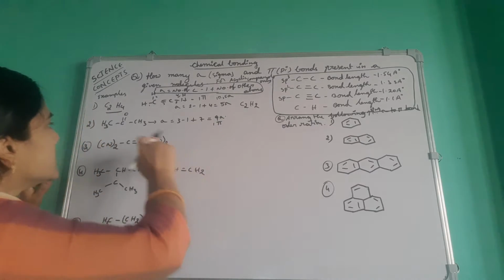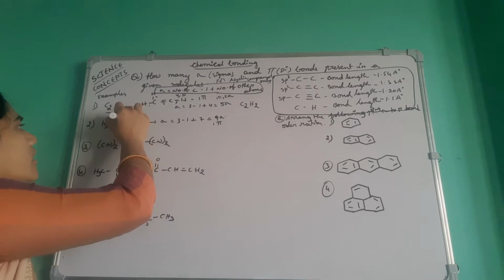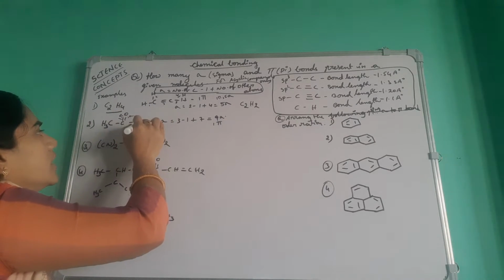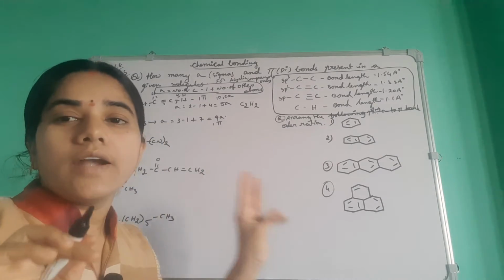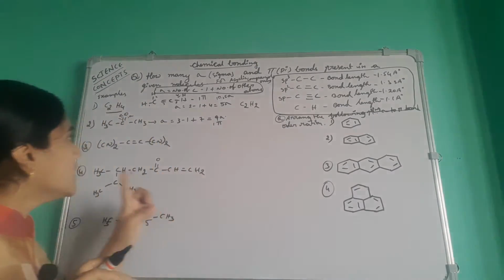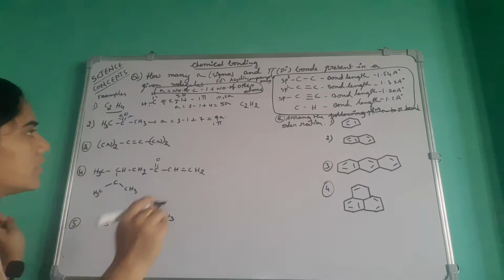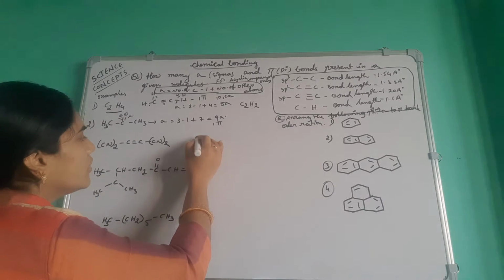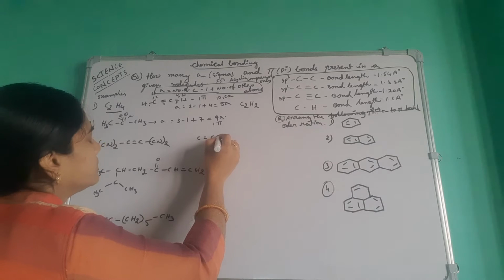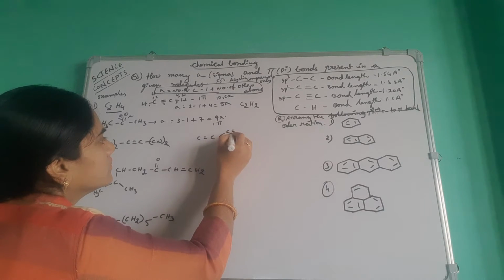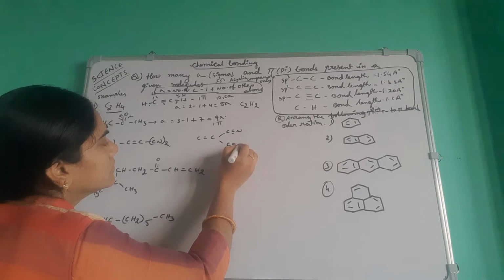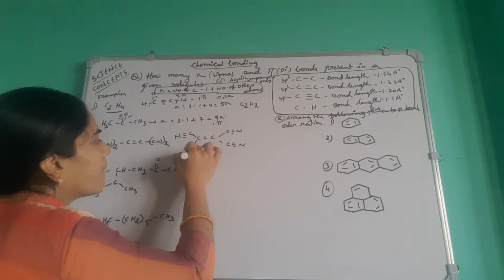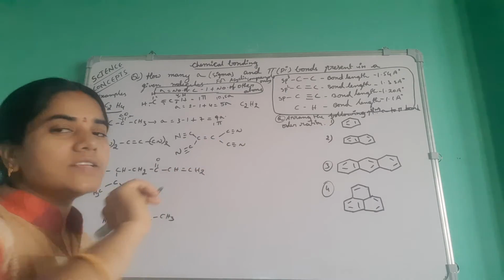Where is the pi bond? Here, 1 pi bond and 1 sigma bond in this case. Total how many in this structure? The hydrogen has 4 here, 3 hydrogens have 3 sigma, and the carbon has 1 sigma. Count it like this. Next come to this structure. If you expand this structure, you will write the cyanide like this. Then you will calculate how many sigma and how many pi bonds.